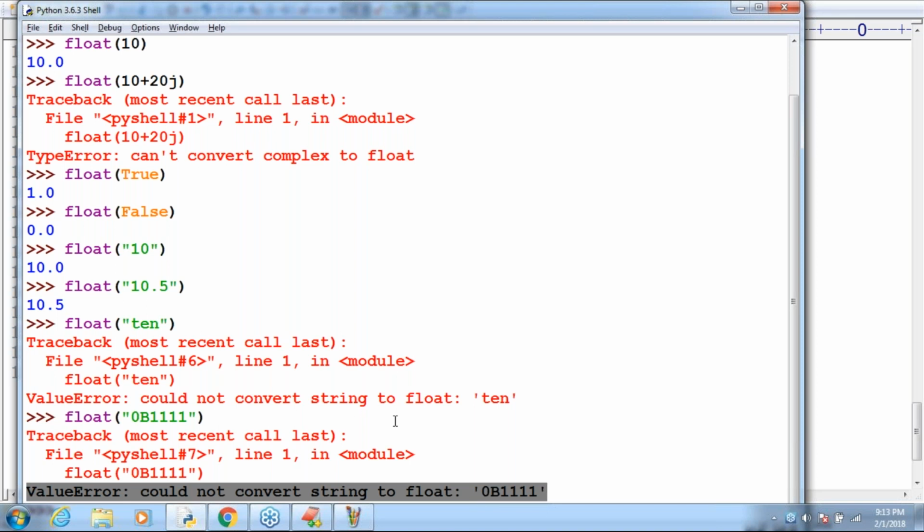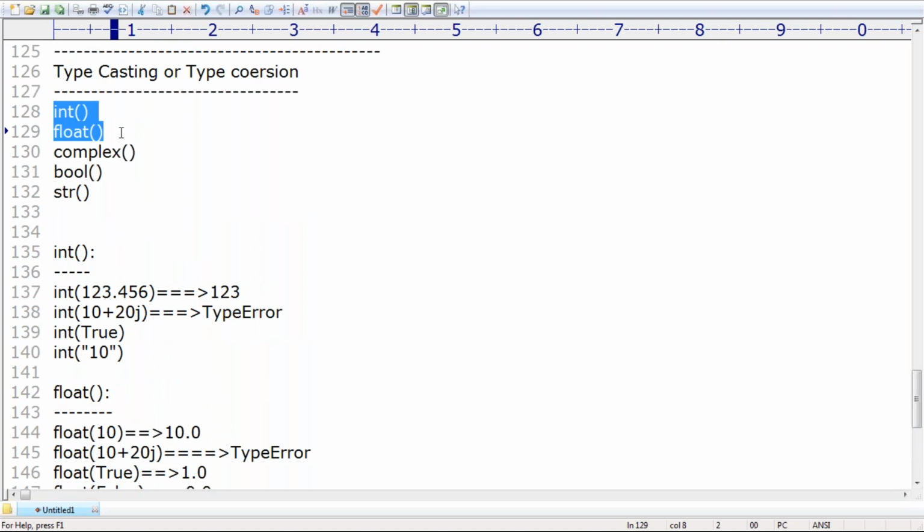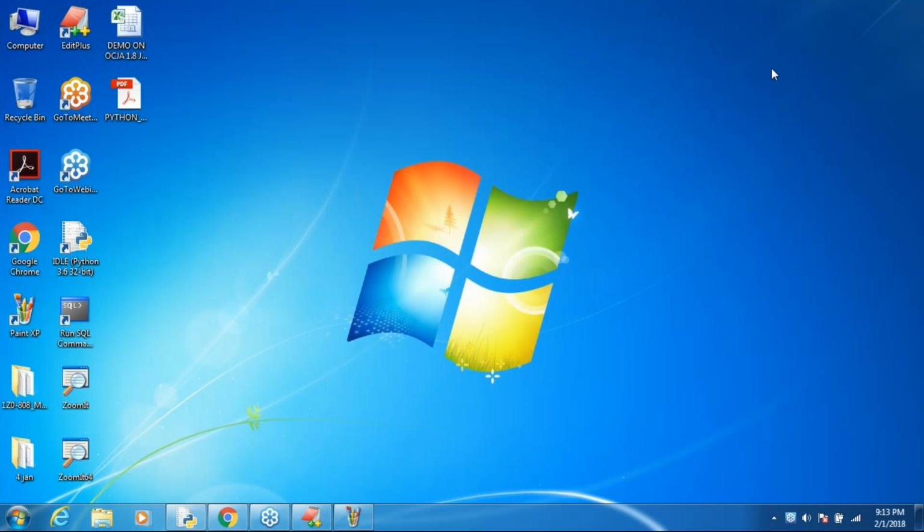These are the two conversion functions we covered. But there is a big story here. That story we are going to discuss in the next session.